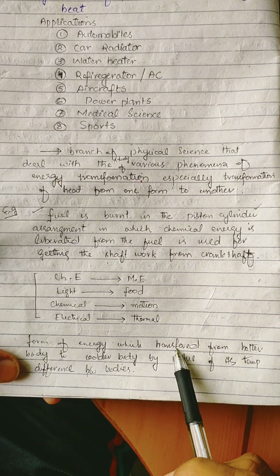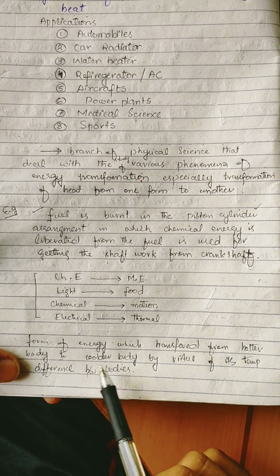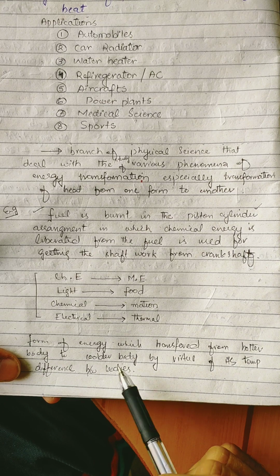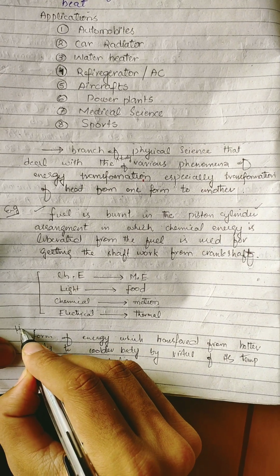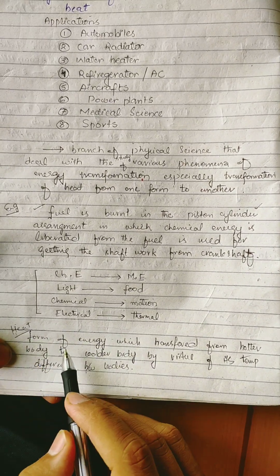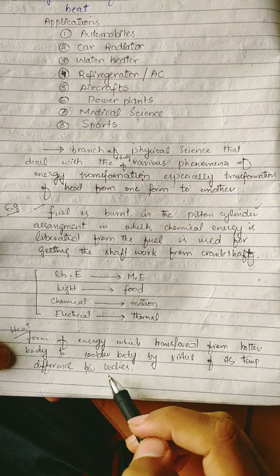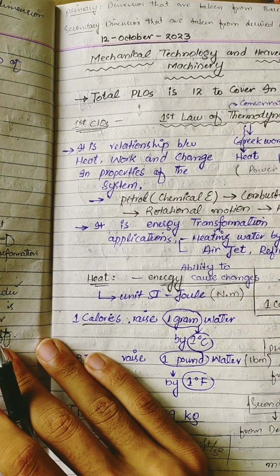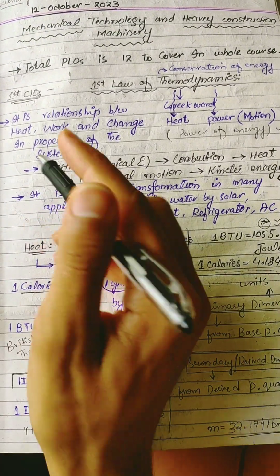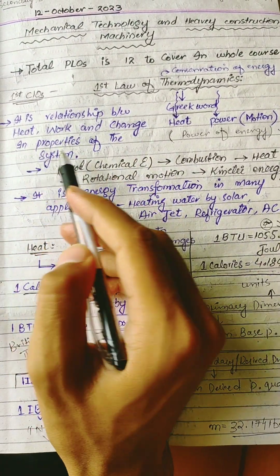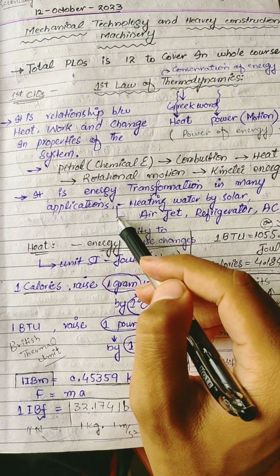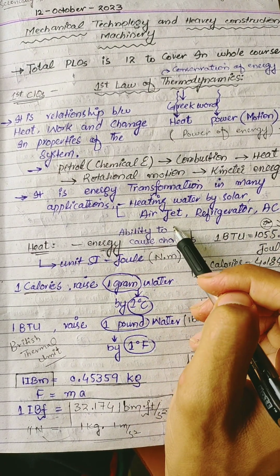Heat is a form of energy that will transfer from a hotter body to a colder body by virtue of the temperature difference between the bodies. What is the definition of heat? A form of energy that will transfer from a hotter body to a colder body by virtue of its temperature difference. The first law of thermodynamics is the relation between heat, work and change in property of a system. It is the energy transformation in many appliances, such as heating water by solar, air jet, refrigerator. These are examples.